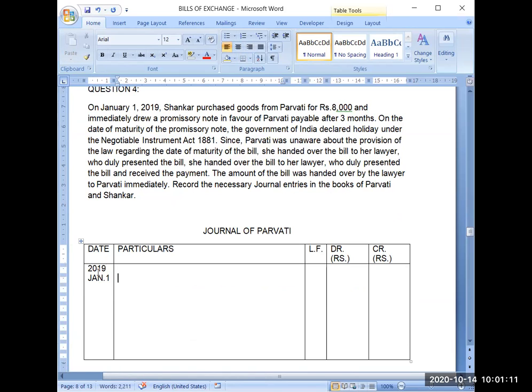Now Parvati is the seller of the goods and she is selling goods to the customer named Shankar. So that's why it is a credit sale. Shankar debit to sales account. Shankar debit to sales account, and the amount of sale is 8,000.